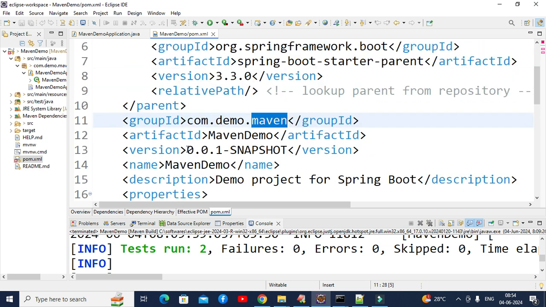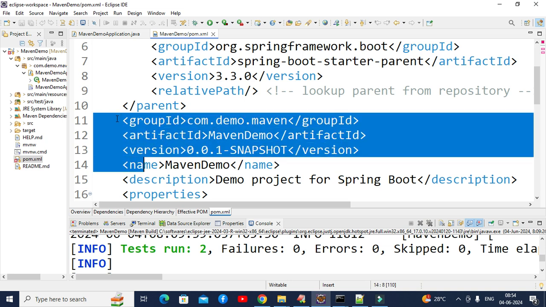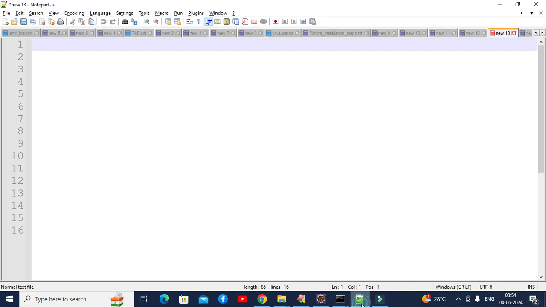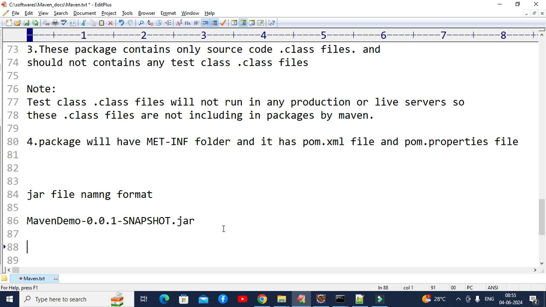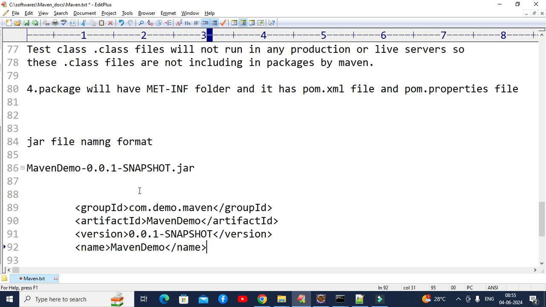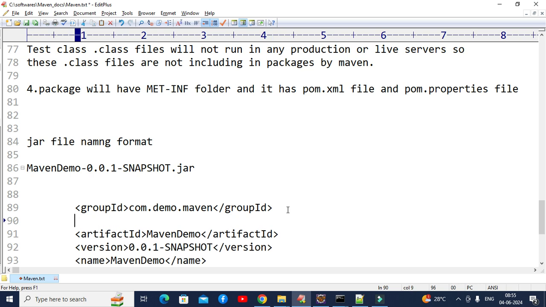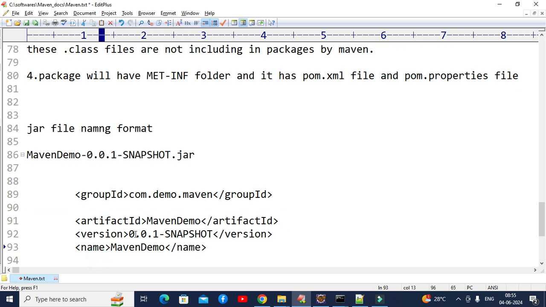Let's copy these three lines. Okay, Control C. Let's paste here itself, Control V. You can see now. For now, you just leave the group ID. When I unzip the jar file, at that time we can know what the use of this group ID is. For now, let's see what artifact ID we are using. Maven demo. Here name and artifact ID are both the same, so the name also has the same value, Maven demo.